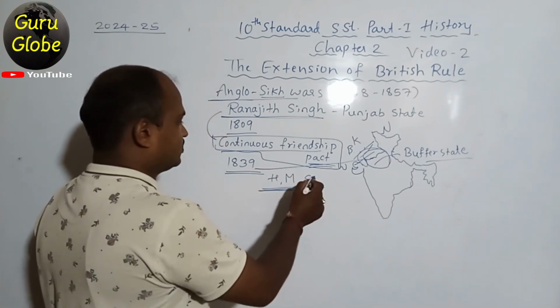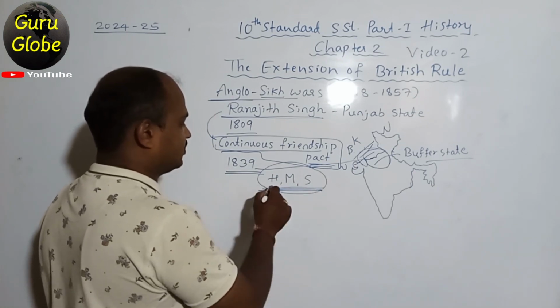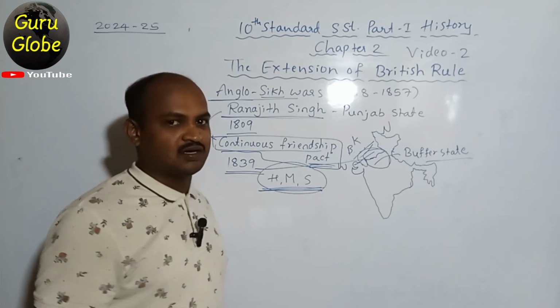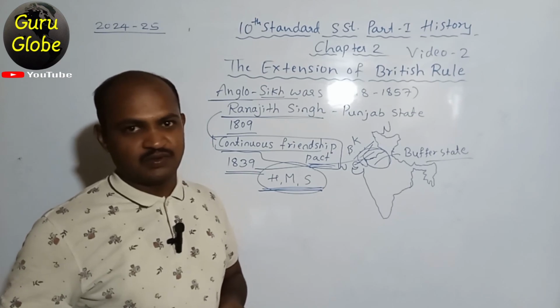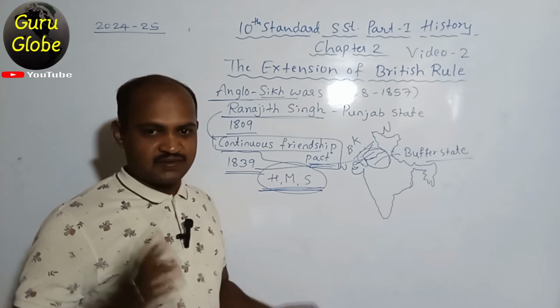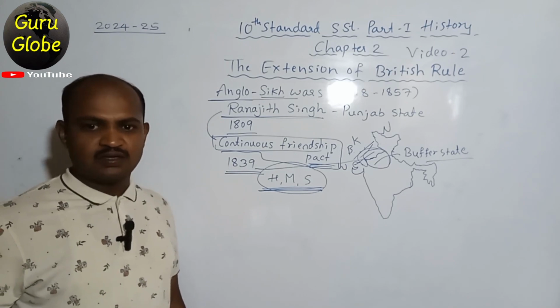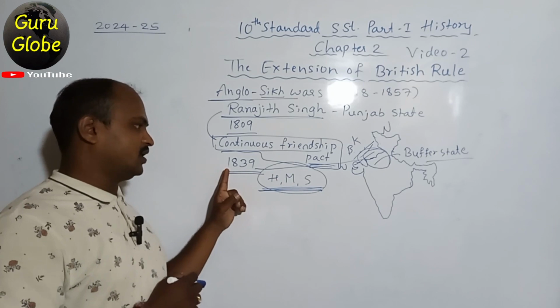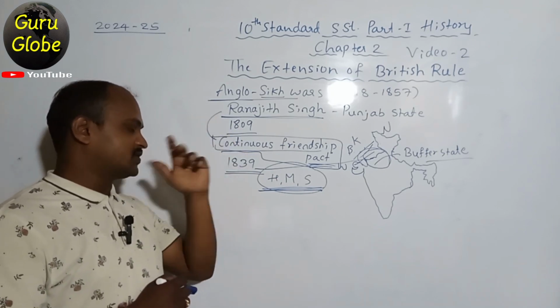That's why in this war, all the people, Hindus, Muslims and Sikhs, who revolted or fought against the British were defeated due to the traitors. That is what we see here. Okay, the Anglo-Sikh War happened around 1839.